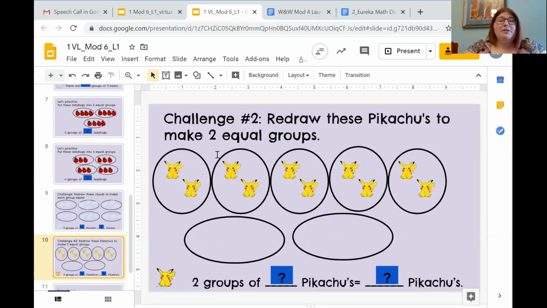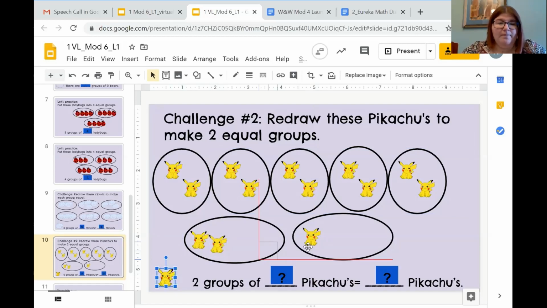Redraw these Pikachus to make 2 equal groups. So I have 1, 2, 3, 4, 5 groups of 2 Pikachus. So I have 1, 2, 3, 4, 5, 6, 7, 8, 9, 10. I have 10 Pikachus. I'm going to take my Pikachu and I'm going to go ahead and put 1 Pikachu as I count. 1, 2 into the next group.